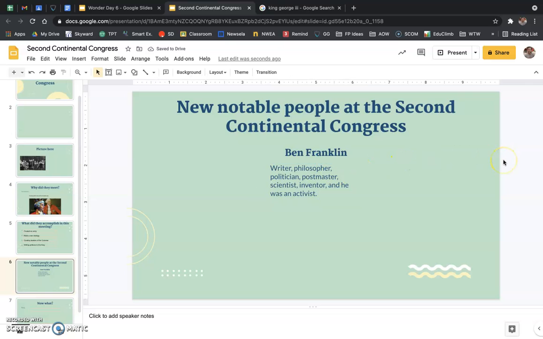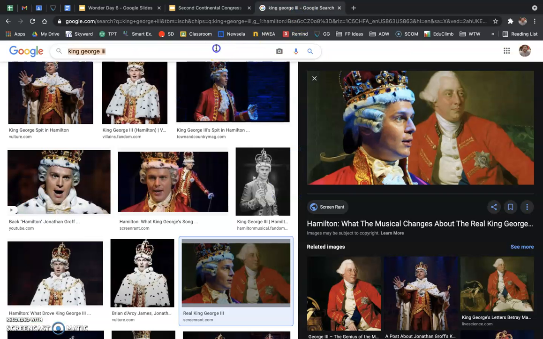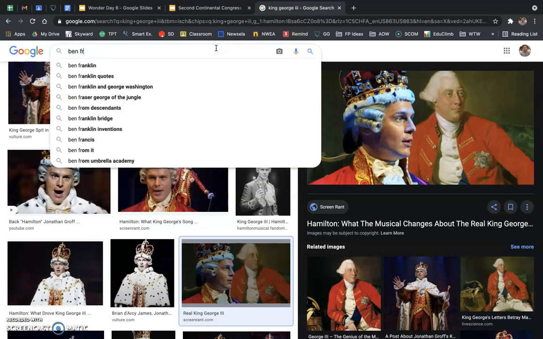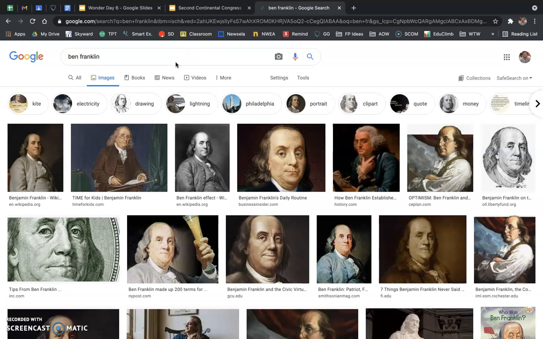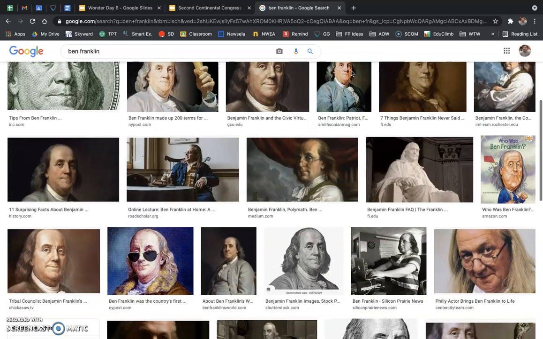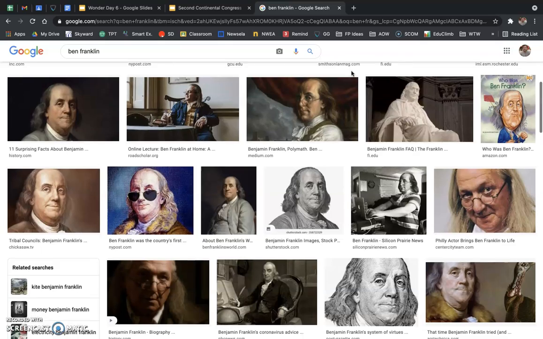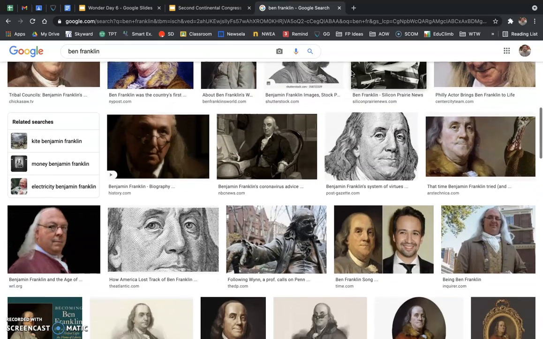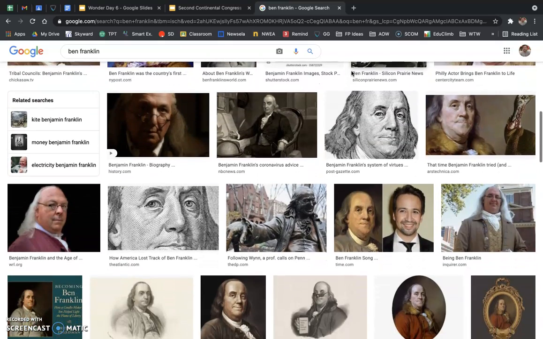He did not like the king. He believed that they had to make some change. Okay, so Ben Franklin did a lot of things. Now, you'll notice I never said president. He was never president. Okay, a lot of people think that Ben Franklin was a president sometime. He was not. He never became president. He was actually pretty old by the time that the Second Continental Congress happened. And so he was not even alive, really, when it was time for his turn to be chosen as president.